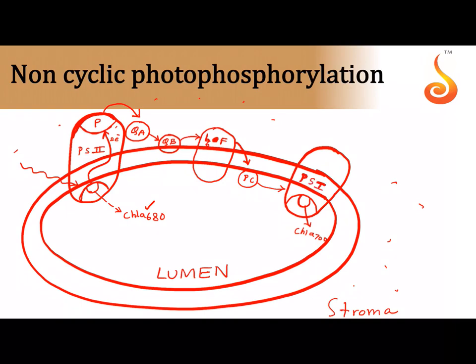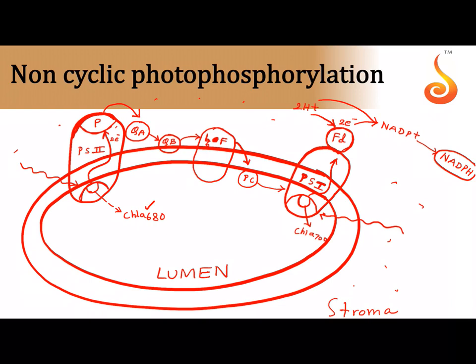It is PS1. And then finally the electron, again light has to fall onto this, and then the electron is passed on to one of the last electron acceptors, that is ferredoxin, which will pick up 2 protons from the stroma, and it will add the 2 protons and 2 electrons both to a molecule called NADP plus, which gets reduced into NADPH. This much we had learnt.